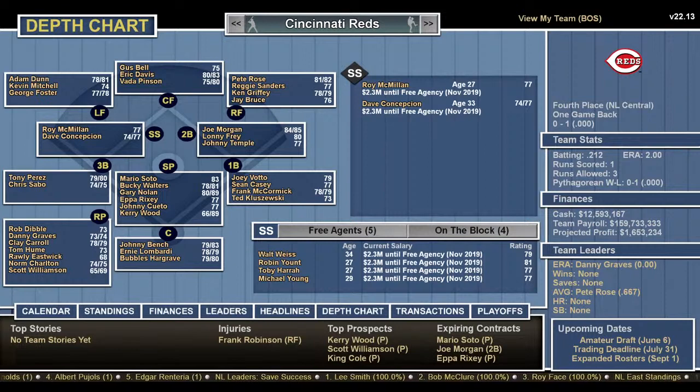Morgan, Lonnie Frey, Johnny Temple, McMillan and Concepcion, Pete Rose, Reggie Sanders, Ken Griffey, Jay Bruce in right, Gus Bell, Eric Davis, Vada Pinson in center, Adam Dunn, Kevin Mitchell, and George Foster in left. Catchers bench, Lombardi and Bubbles Hargrave.